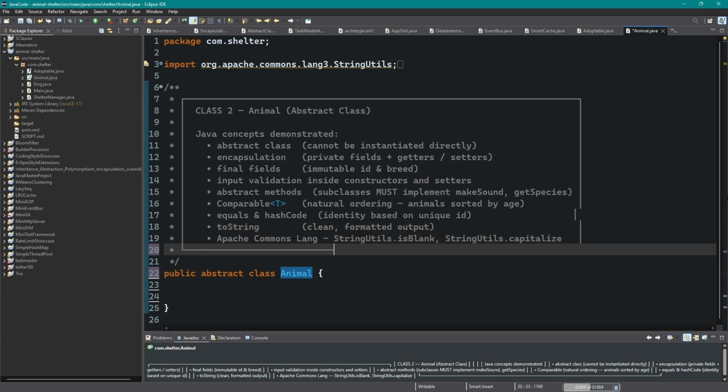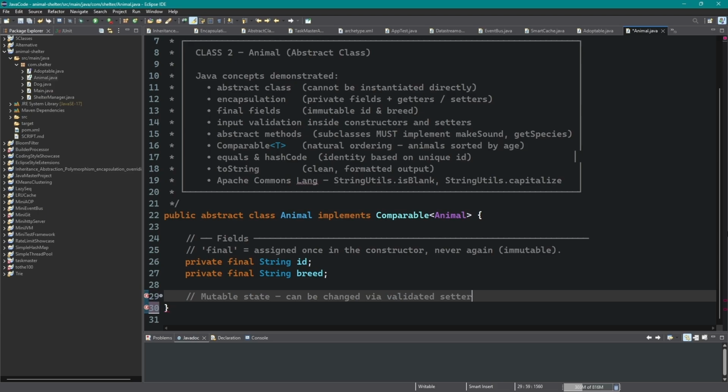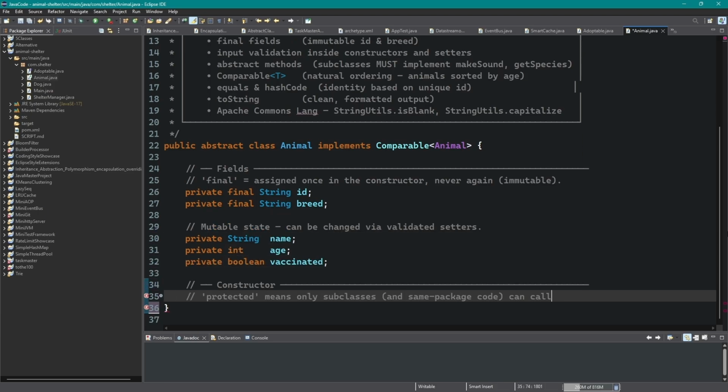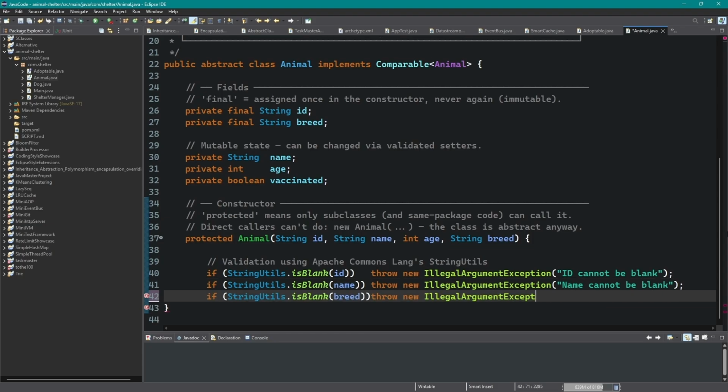Fulfilling Adoptable's contract. The rule: vaccinated and past beginner level. Logic lives close to the data it depends on. Extend the parent's toString, don't replace it.